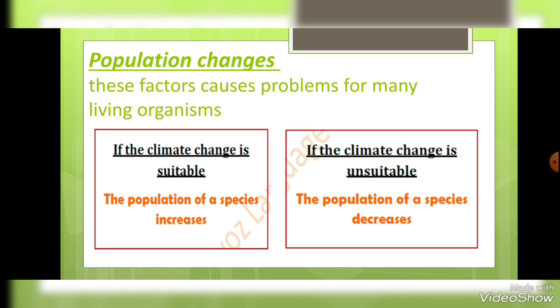After a while, the weather is not fine. The climate is unsuitable. So most of the students will go out of the class because the weather is hot, there is a bad smell or something. So the population will decrease. Okay, so that's an example for the climate and how it affects the population. If the climate is suitable, the population increases. If the climate is unsuitable, the population will decrease.